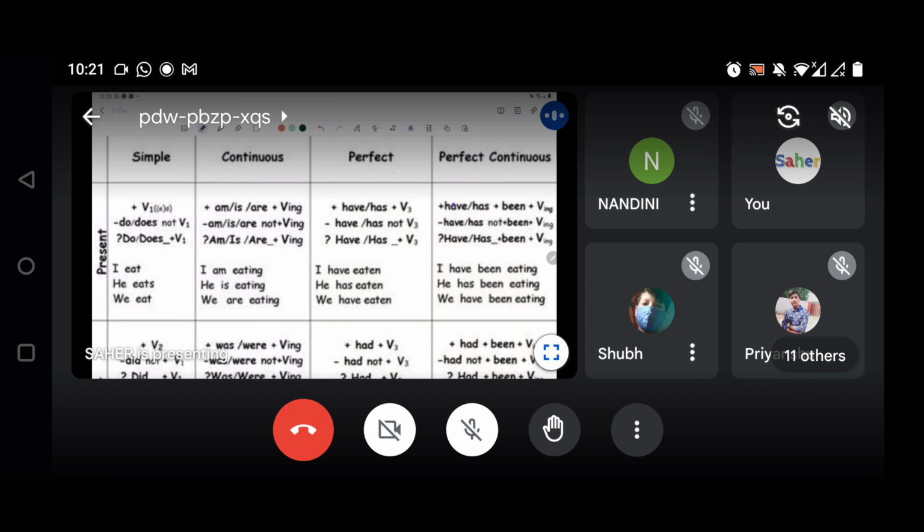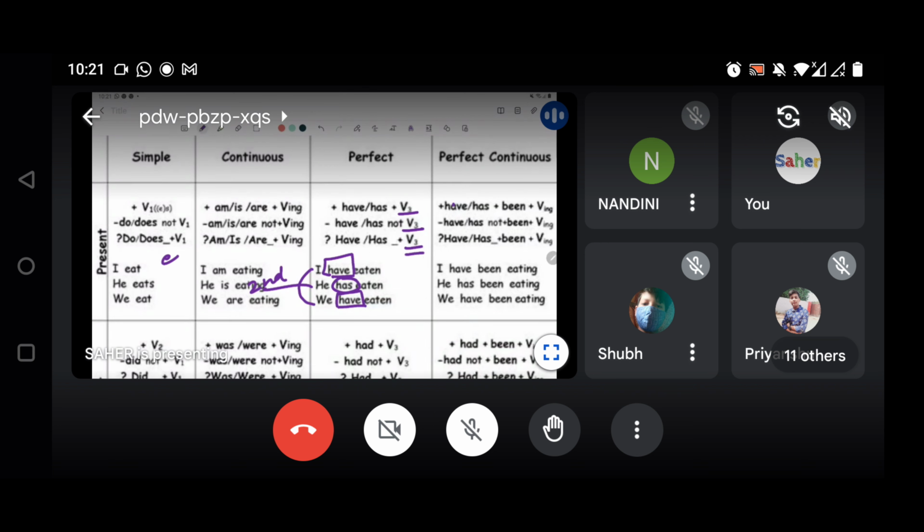Okay, then next is present perfect tense. In present perfect tense, only I and we use the auxiliary verb have, and for every third person we have to use has, along with the third form of the verb.